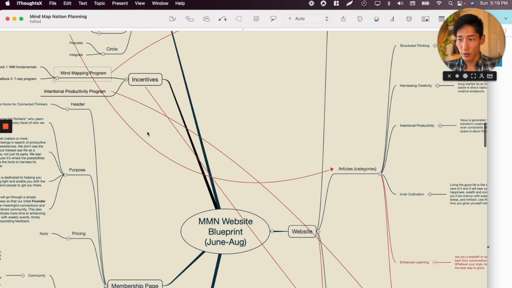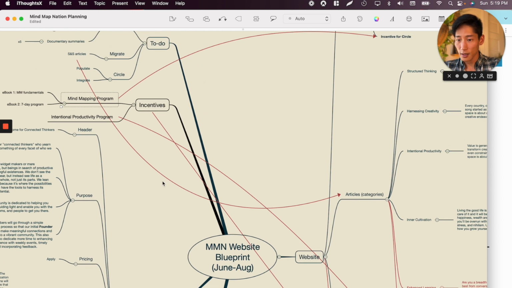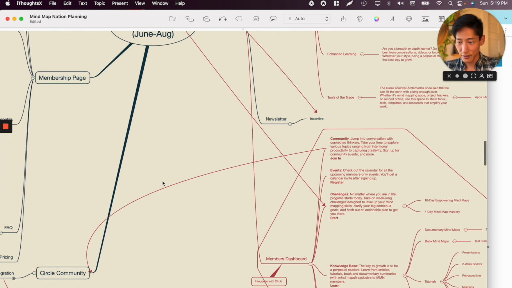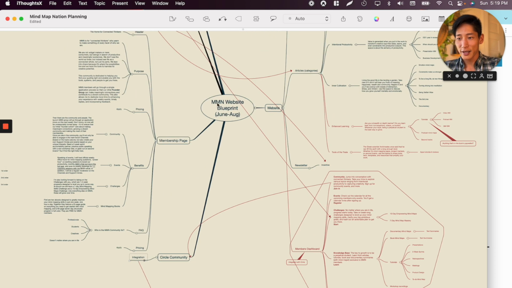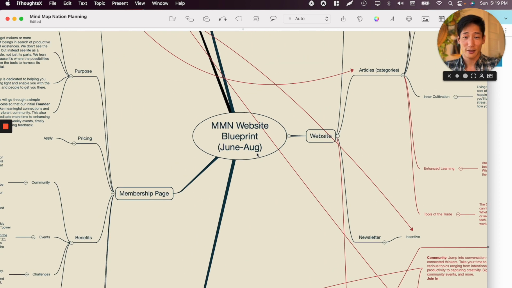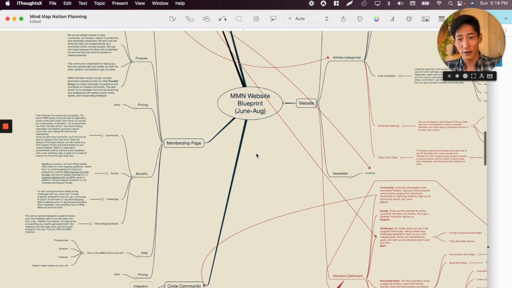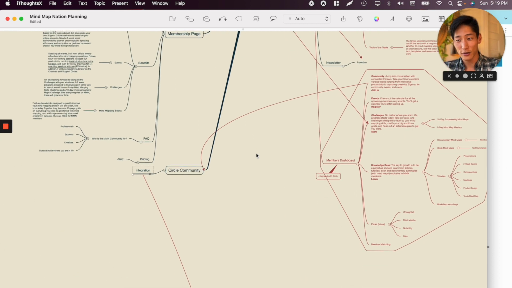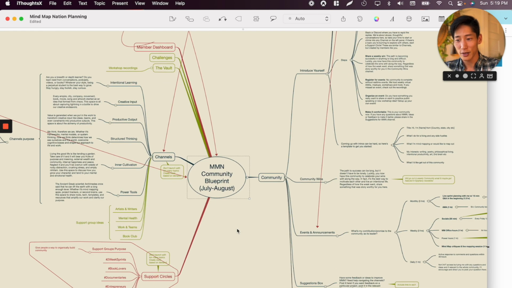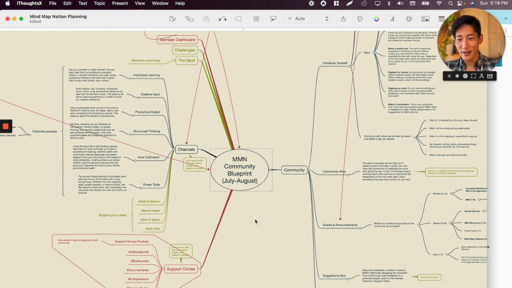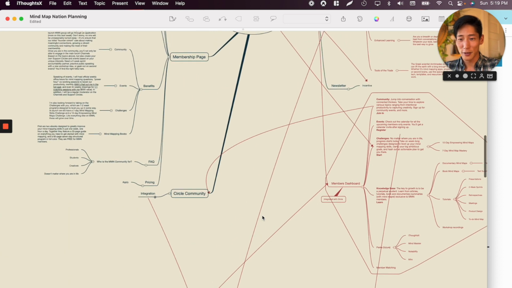Or for example, we've got another one. What's another example? Integration. Okay, well, integration, because this is actually the website, not the community itself. The community itself is actually hosted by another platform called Circle. I have an integration into the MyMap community itself, right? Let's get into this in a little bit.